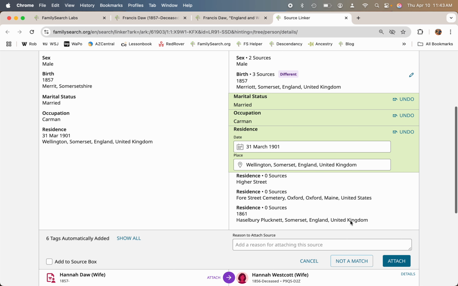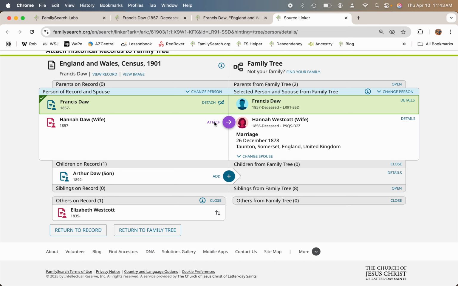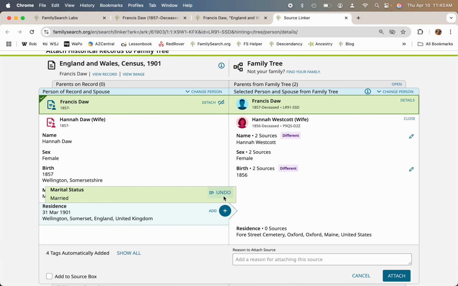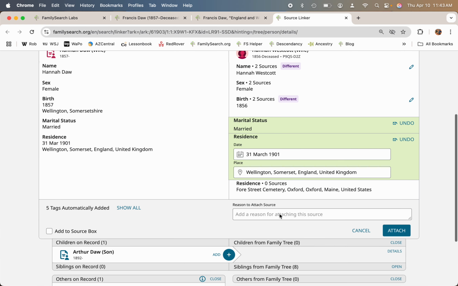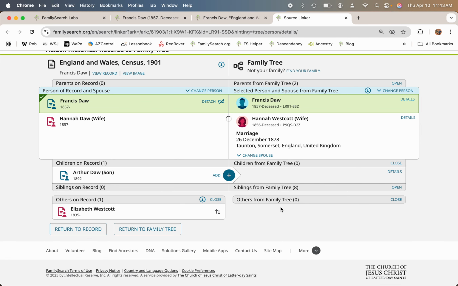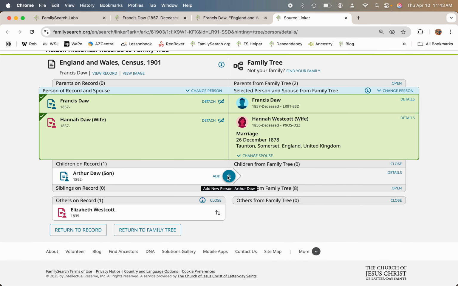Then we just hit that plus button, hit attach. Okay, we're going to hit attach. We're also going to do that same thing, hit the plus button, then hit attach. Then right now we're going to hit add.